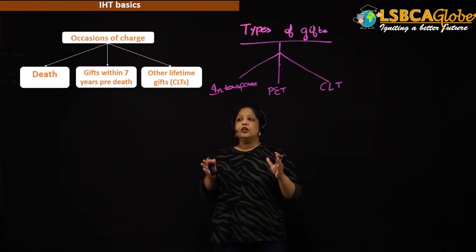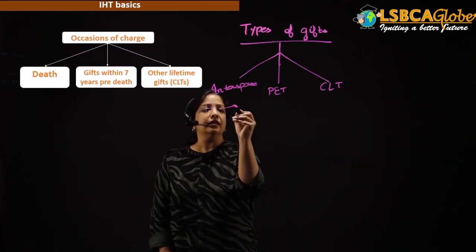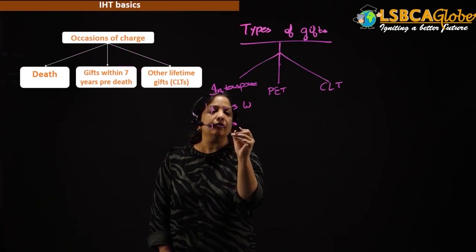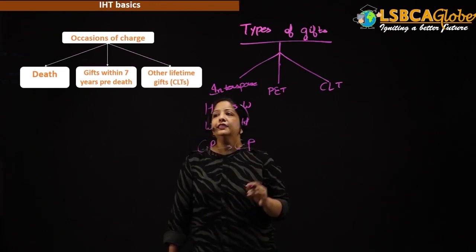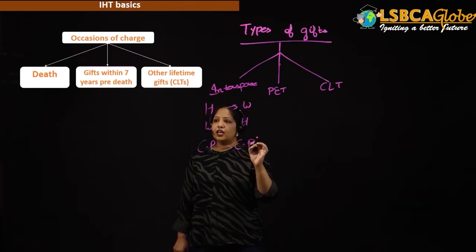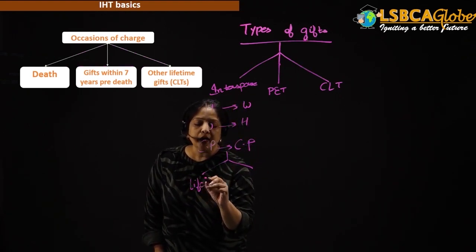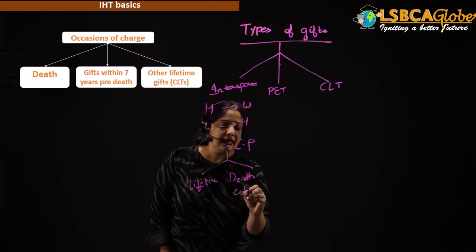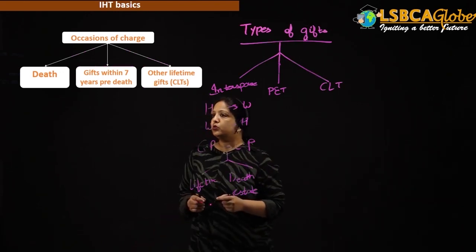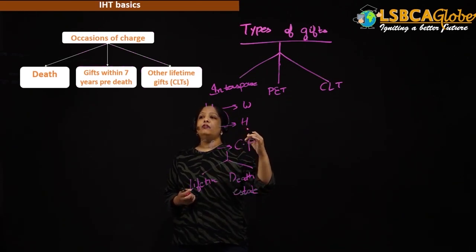Interspouse transfer means class, husband to wife, wife to husband, or civil partner to civil partner. So class, if there is any transfer from husband to wife, from wife to husband, from civil partner to civil partner, then it is exempt for IHT purposes, whether the gift is given in lifetime or it is given at death. So remember, if anything is left for spouse or given to spouse, whether during lifetime or at death, it is always exempt. Always exempt.